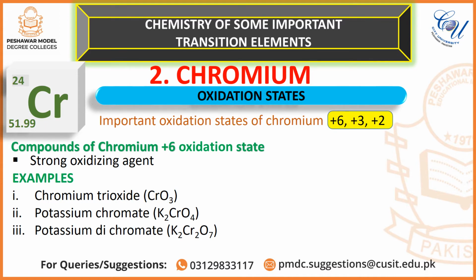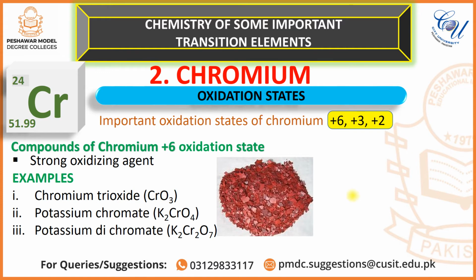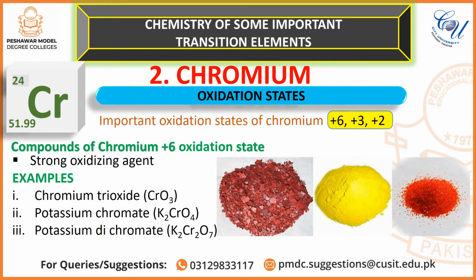Compounds of chromium with +6 oxidation state are good oxidizing agents, and the examples are chromium trioxide, potassium chromate, and potassium dichromate.